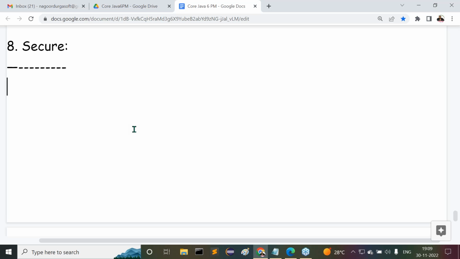Whenever my data is transferring over the network, that means username and password. Moreover, the password is the most protected data or not? Username and password both are traveling in the network or not? If my username and password are traveling in the network, somebody else may hack my network and take my username and password. If anybody identifies my username and password, they will enter into my account. They can do their own transactions in my account.